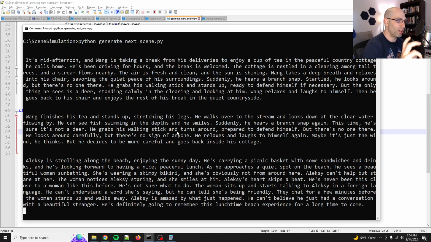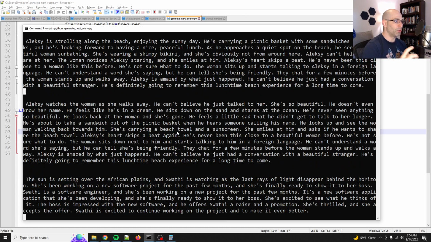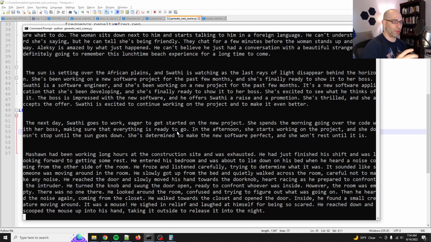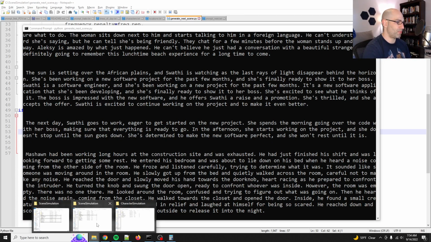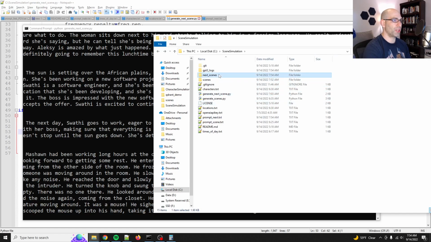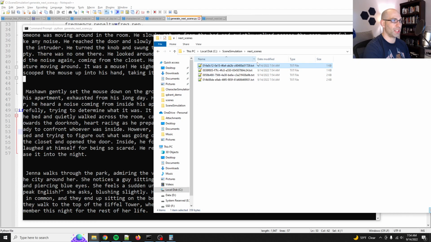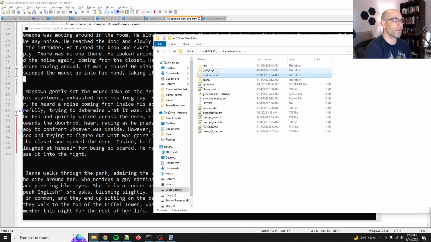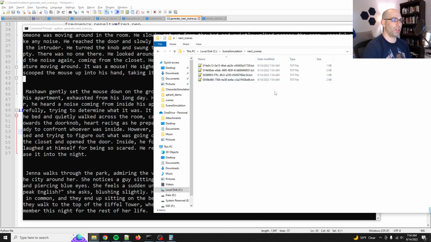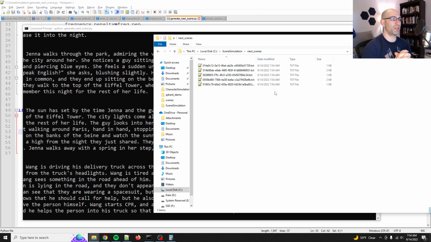Oh, this is great. Okay, so this is generating synthetic data so that I have a very clear way of creating a structure where it says, okay, here's one thing, here's the next thing. And so what I'm doing now is I'm filling up next scenes in the scene simulation, and the file name is going to be identical. So you have the first scene and then the next scene. And they're all just going to be sequentially one after the other, which will allow us to put whatever we want. So here's the big advantage: we're teaching it the structure.